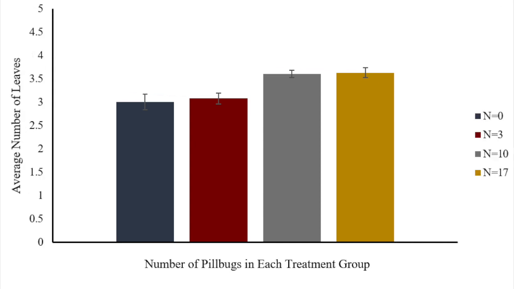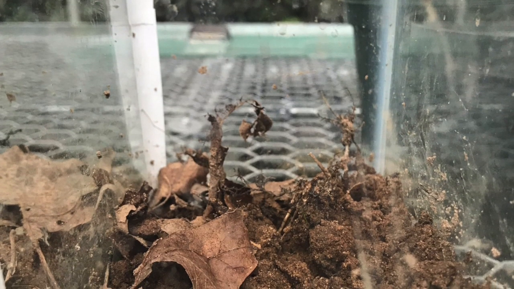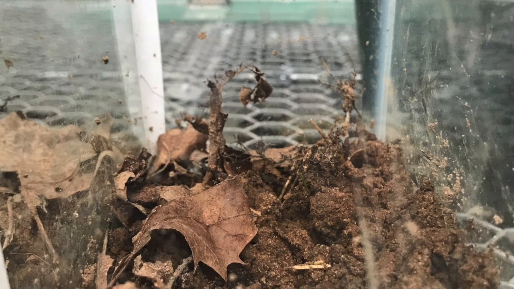The data collected observed the average number of leaves on the radish plants increased as the number of woodlouse increased. Therefore, the smallest number of leaves were observed in the control tanks, while the largest number of leaves were observed in the tanks with the largest amount of woodlouse, which was 17 isopods. The averages for the treatment group N=17 was only out of 5 tanks instead of 6, since there was no plant growth in tank 24.